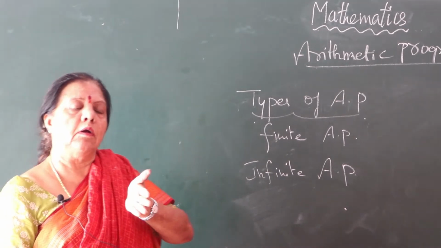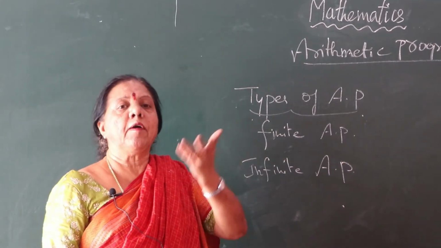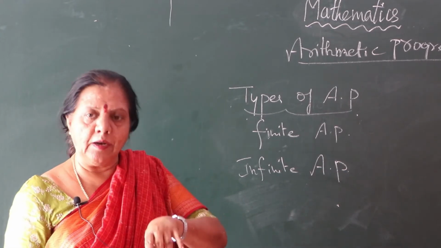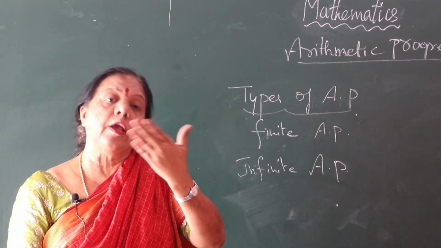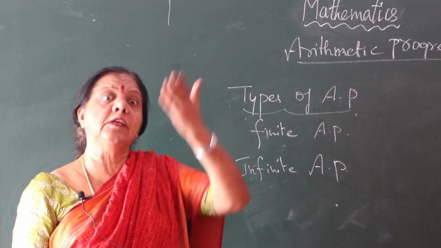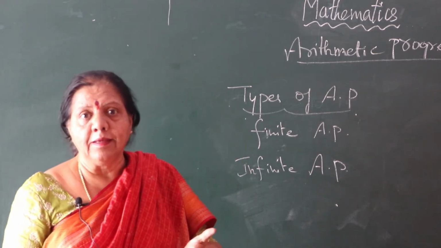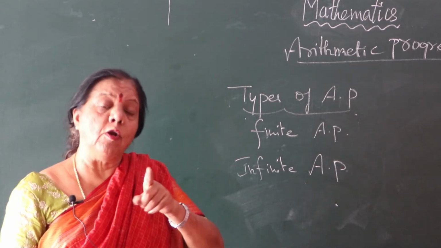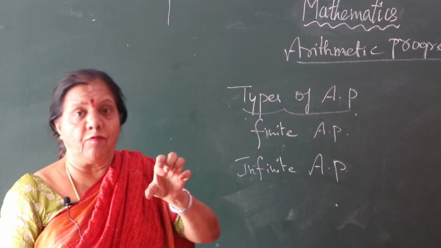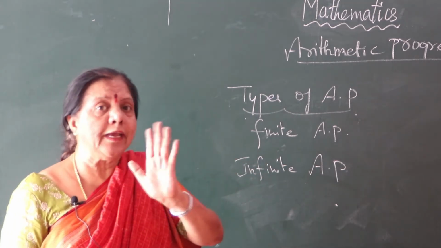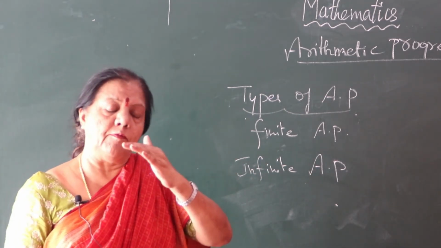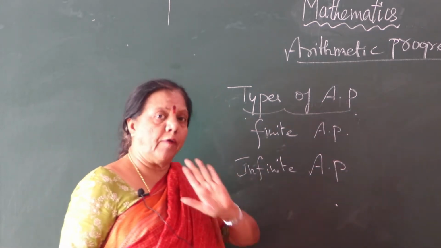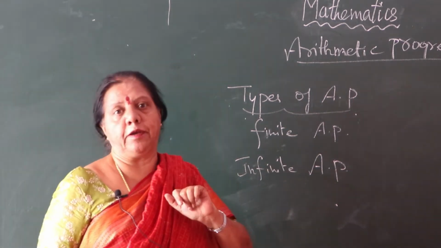Finite means what? It is a limited number, like the number of students in the classroom. It is 40, it is finite. Infinite, take for example, how many stars are there in the sky? Can you count? No, it is impossible. That we call infinite. That is the meaning. Here we are not taking such examples, but for the sake of understanding, I am giving the meaning of finite AP and infinite AP.